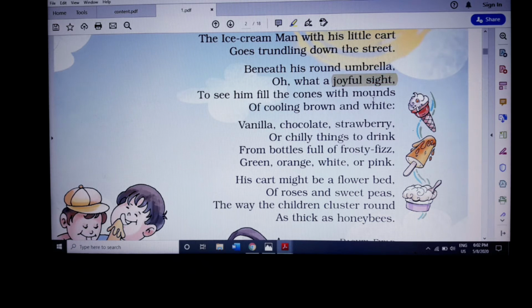Like I said, it was not the same as now. It was not easy for anyone to buy ice creams 5 to 10 years before. The ice cream man, when he is coming, that will be the most joyful sight, because that is the only means where you can buy ice creams.